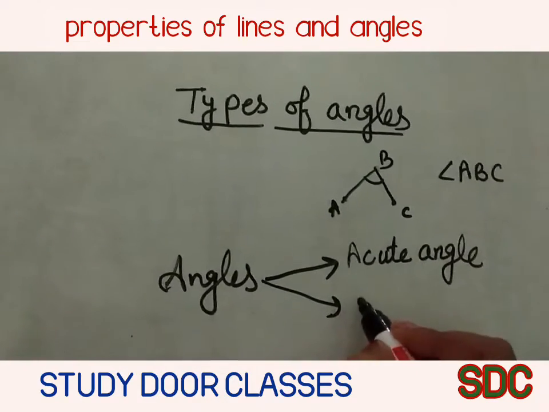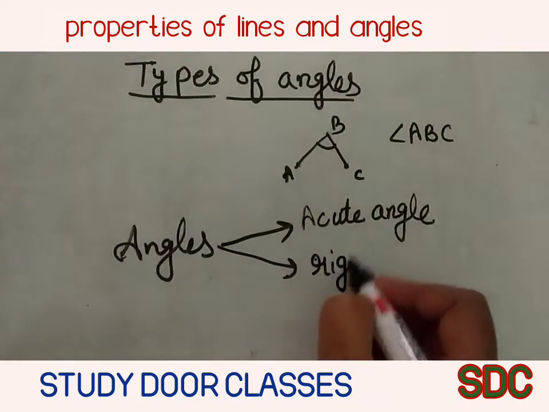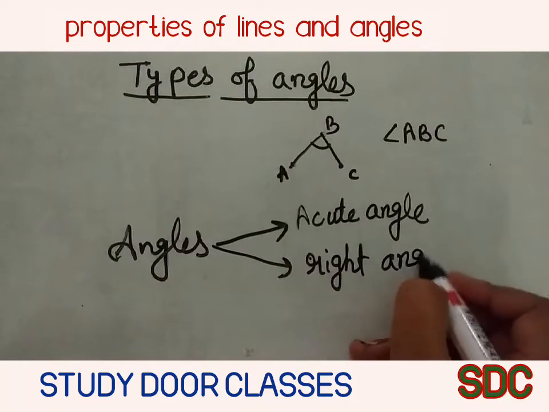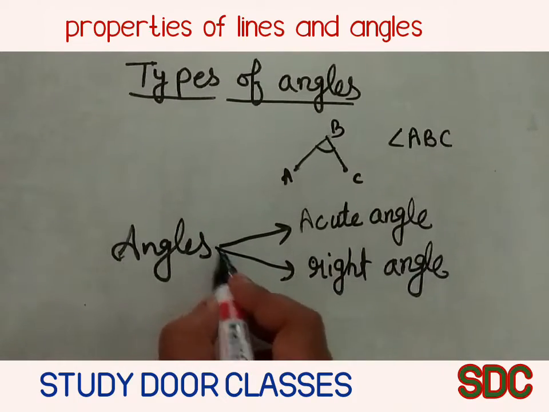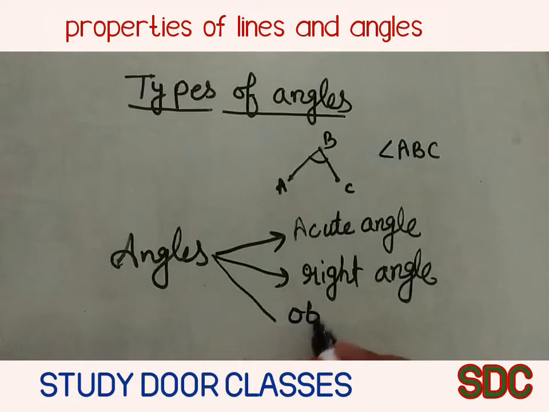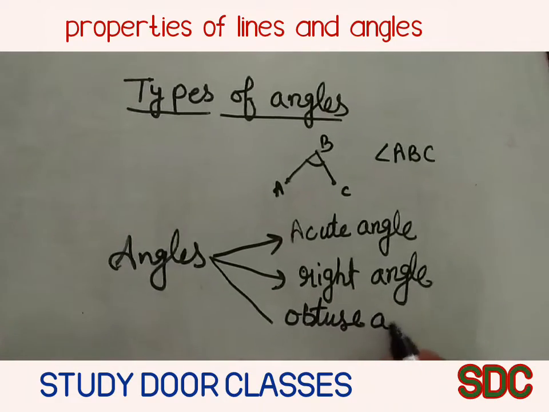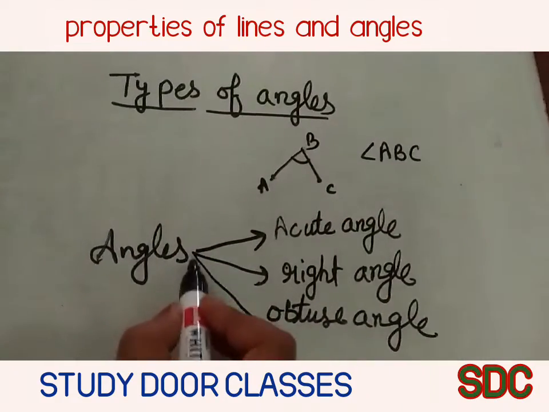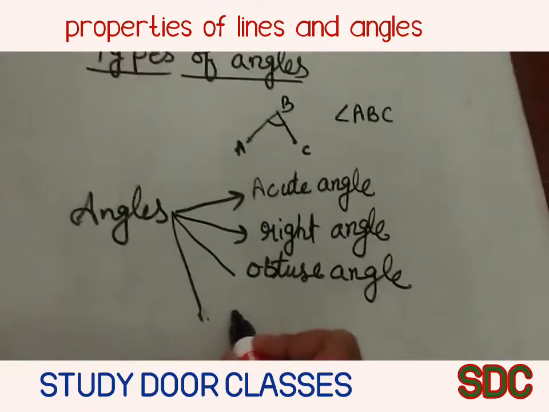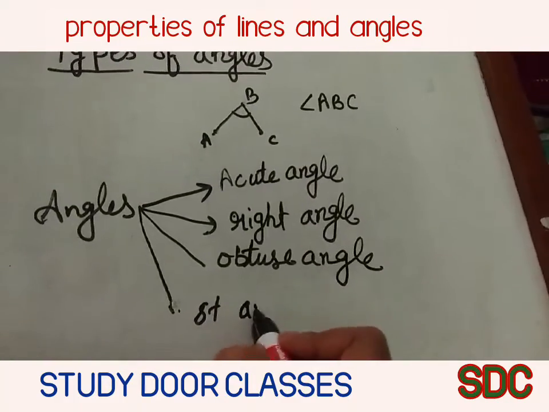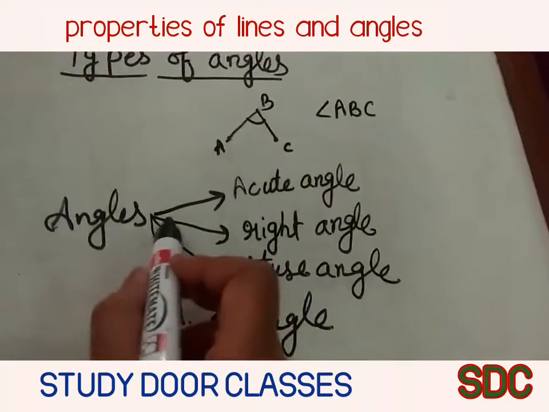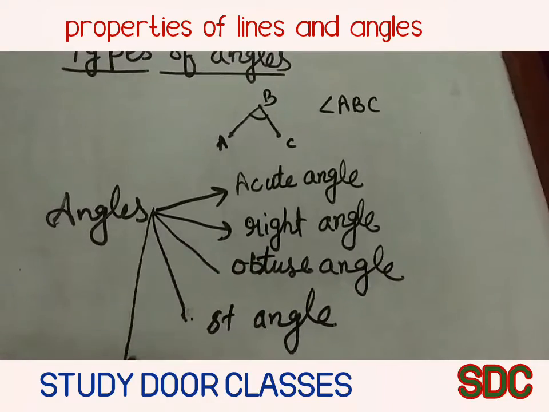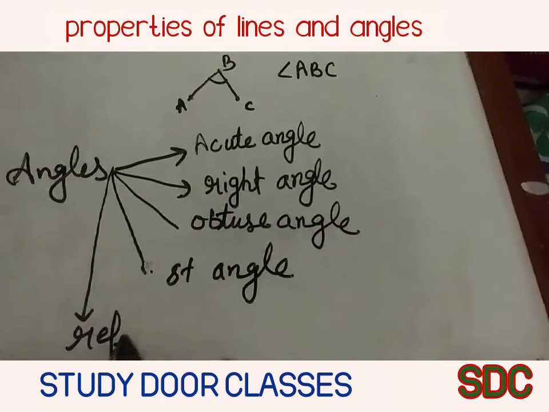After that, right angle. After that, obtuse angle. And one is straight angle. And the other is reflex angle.